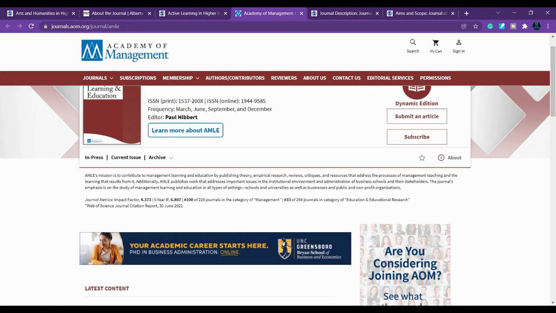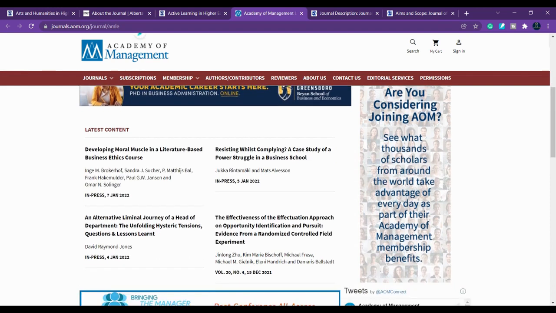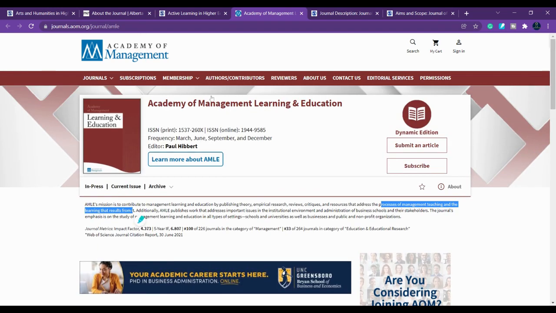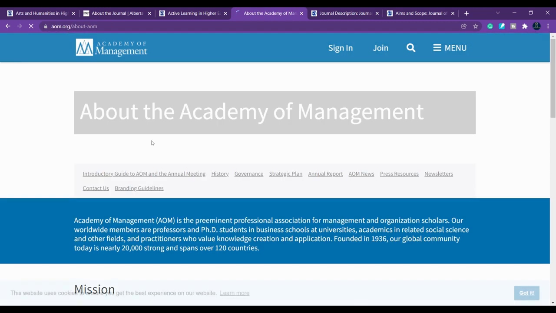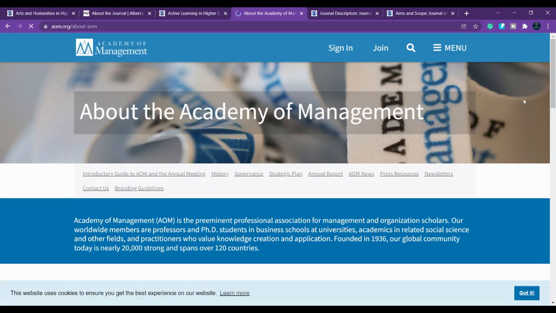Let's go to the next one, Academy of Management. Here you can see the process of management teaching and the learning that results from it. You have to check the aim and scope, which is important, and then you can find more about the authors. You can check the author section, and the about us as well.